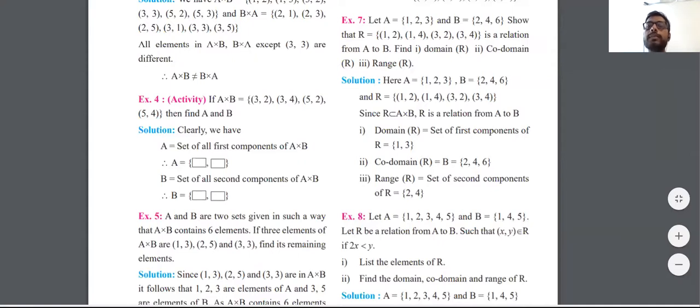We are going to see many examples, and we are going to go into more and more details. As we move further, you'll get a clearer understanding of the difference between domain, codomain, and range. To put it in simple words, domain is the first part of your ordered pairs. Range is the second part of your ordered pairs. Codomain means your entire B set. So your range is always going to be a subset of your codomain.